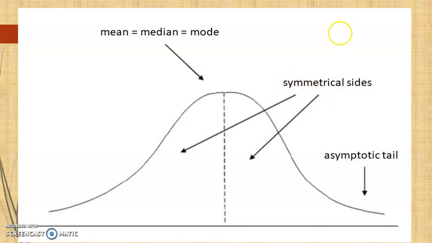Or one more thing here, if I take the right hand side, here we take all the values of positive sides, and on the left side we take the negative values. So this is the normality. This is what we need to check exactly in the normality of the data.